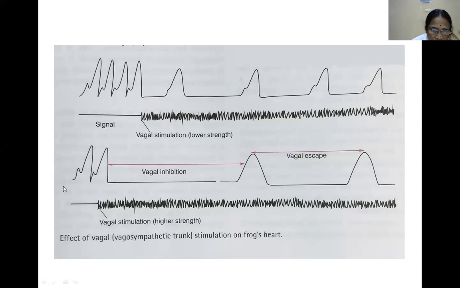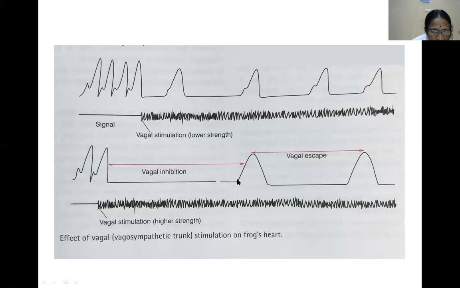Now we are going to the higher strength. When you are stimulating at the higher strength, first there is inhibition. The heart is stopping. It's not working. This is vagal inhibition, followed by vagal escape.